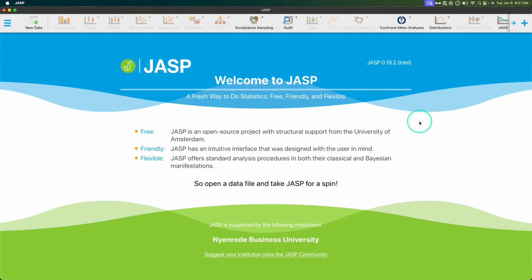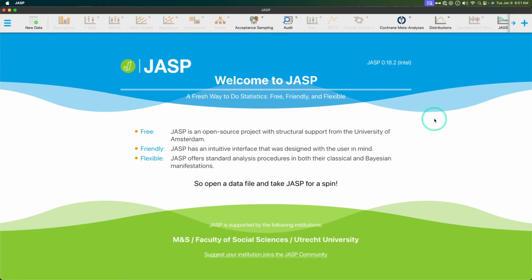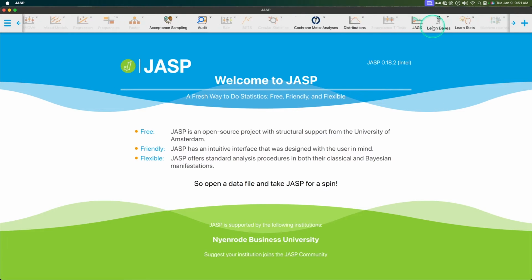Of course, the mass migration to R, and then, of course, the creation of JASP and Jamovi sort of helped move people along to these free programs that are in the same vein as SPSS, but not quite. So that's the brief history of Process. I've missed a ton of details. If you want to add some more context, please do so in the comments down below. I'm sure lots of people would love to know more context about Process, but that's why this module has that name, because it has roots in previous practice, right?